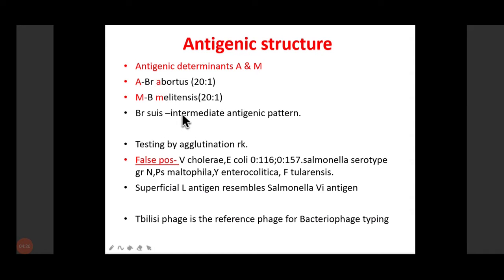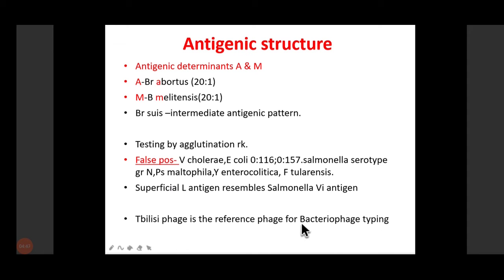Brucella suis has an intermediate antigenic pattern. We can test these antigenic structures with the help of an agglutination reaction. But sometimes they give false positive results if there is Vibrio cholerae or E. coli, because they cross react.